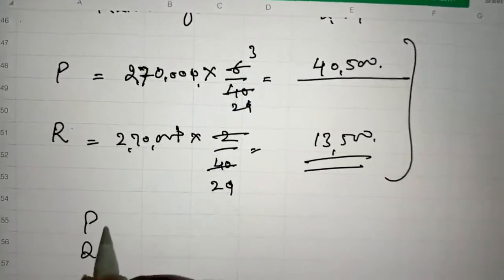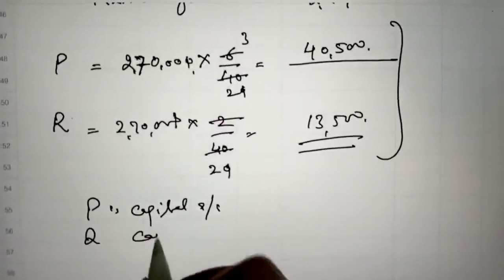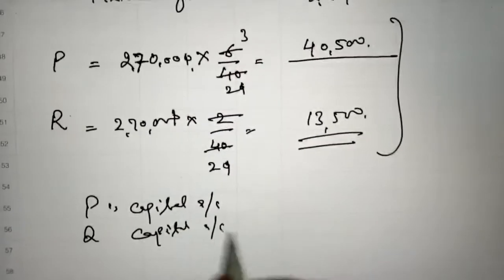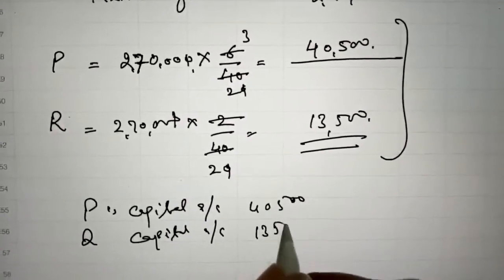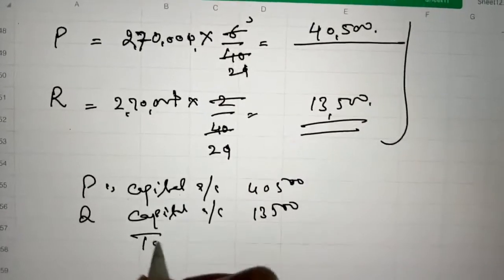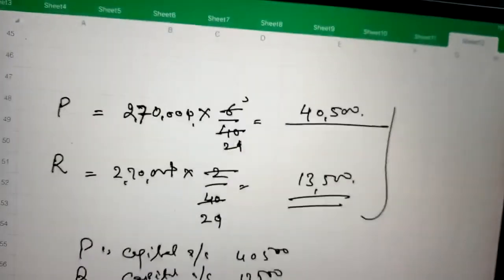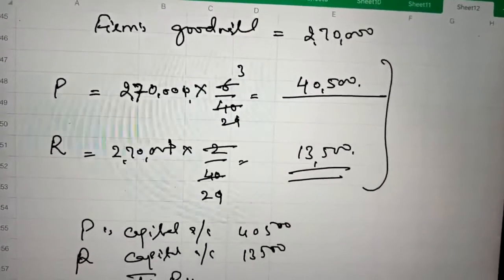P and R's capital accounts will be debited 40,500 and 13,500.